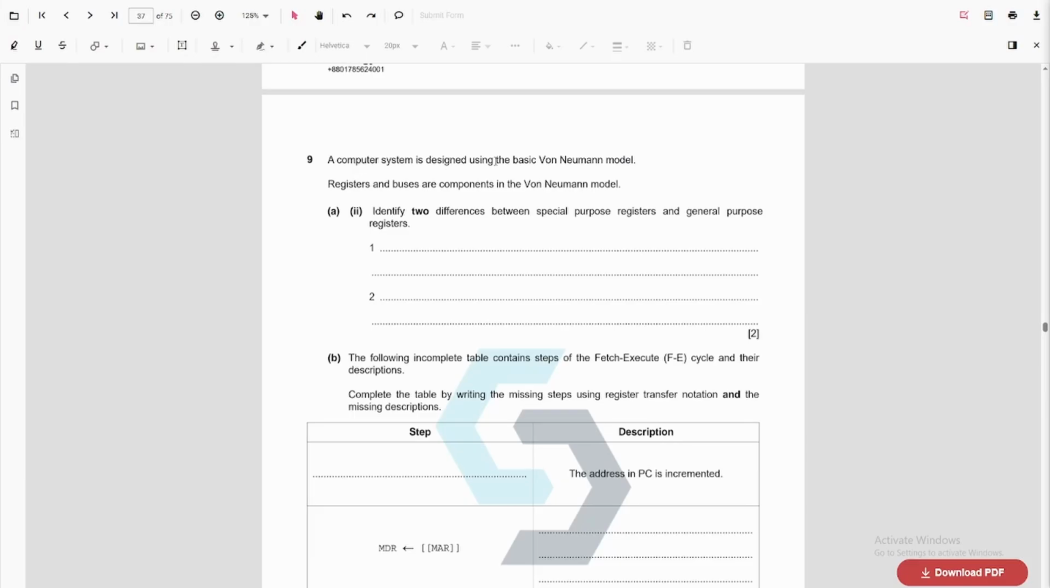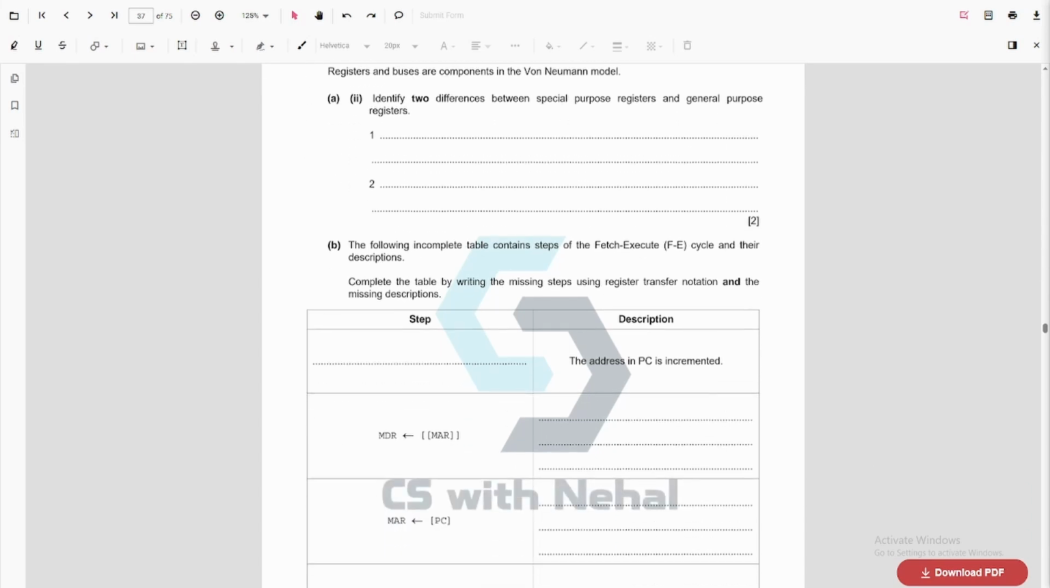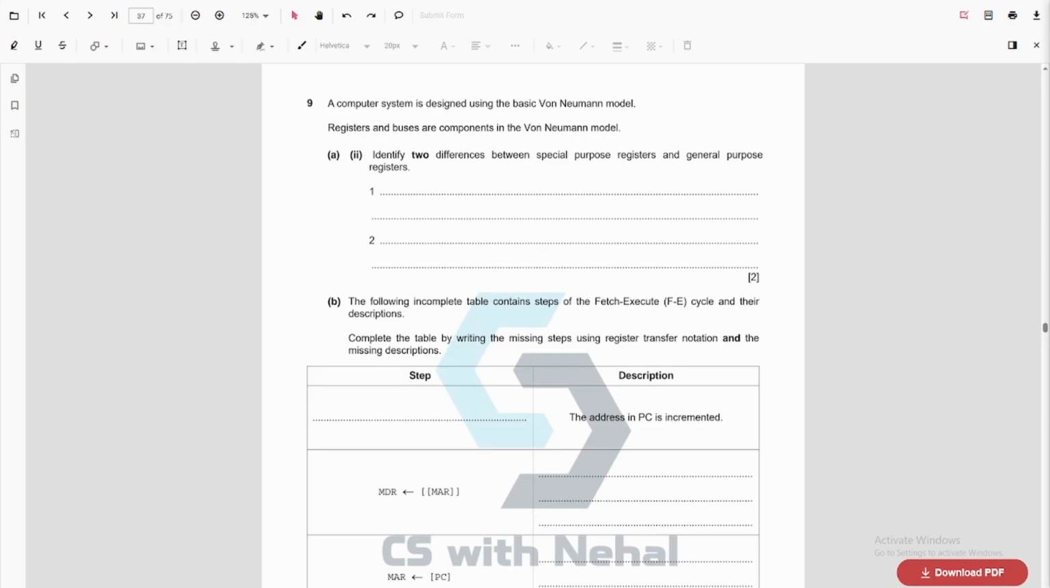A computer system is designed to use the basic von Neumann model. Registers and buses are components in the von Neumann architecture. Identify two differences between a special purpose register and a general purpose register. So a special purpose register will hold some special data, while general purpose registers are used by most instructions, and special purpose registers are used by certain instructions. Special purpose registers have a special job to do, whereas general purpose registers are used for any purpose as needed. A special purpose register holds the status of the program or something, while a general purpose register just holds temporary data.